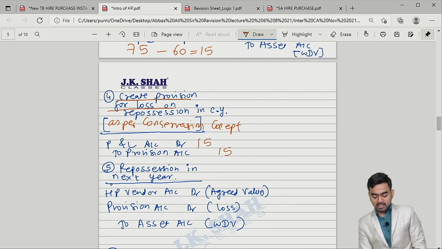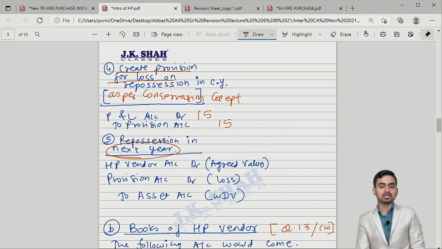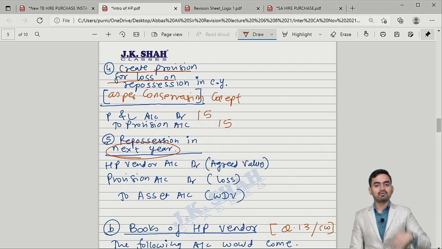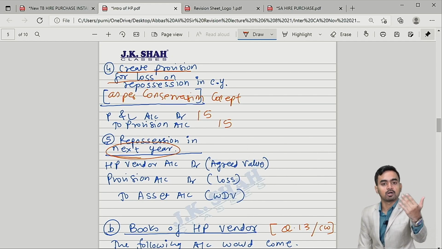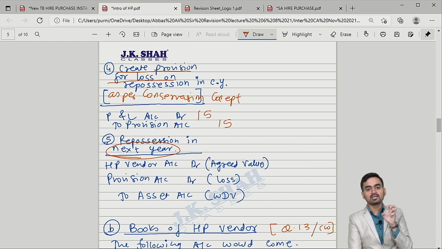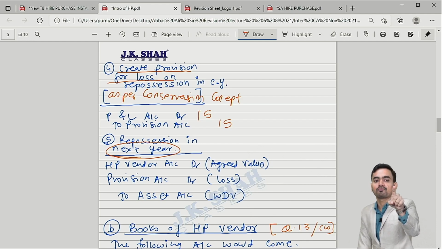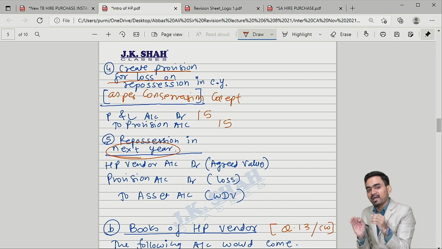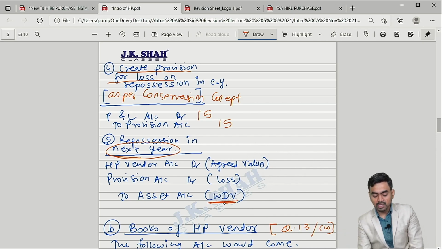Now the repossession entry in the next year. What entry will you pass in the next year, my dear students? Think and then answer. From the buyer's point of view, I will come. Buyer, come on, give me the asset, because you have not paid the installment. I will forcefully take that particular asset. Think from the buyer's point of view. Buyer says, goodbye asset, goodbye, asset goes out. Can I say asset goes out at WDV?